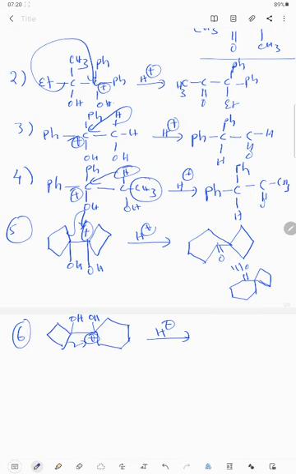Now see here, this 6-membered ring as it is, and here a 5-membered ring will be formed, 1 2 3 4 5. Okay, so where will the double bond be? Here the double bond will be there. And next, the 7th example,